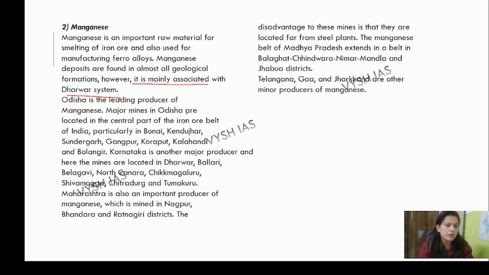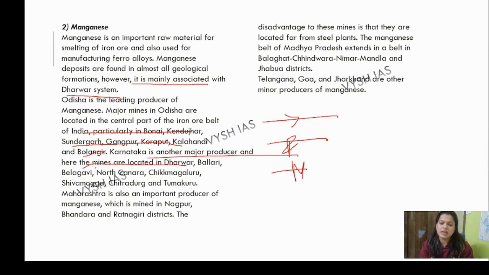So you got the trend. You first know the location, the state, the production area where it has been found. Then talk about mines: state, mines, and where it has been found. Major mines of Odisha are located in the central part of the iron belt: Bonai, Keonjhar, Sundargarh, Gangpur, Koraput, Kalahandi, Bolangir. Karnataka is another major producer, and here the mines are located in Dharwad, Ballari, Belagavi, North Kannada, Chikmagalur, Shivamogga, Chitradurga, Tumkuru. Maharashtra is also an important producer of manganese, mined in Nagpur, Bhandara, Ratnagiri, etc.